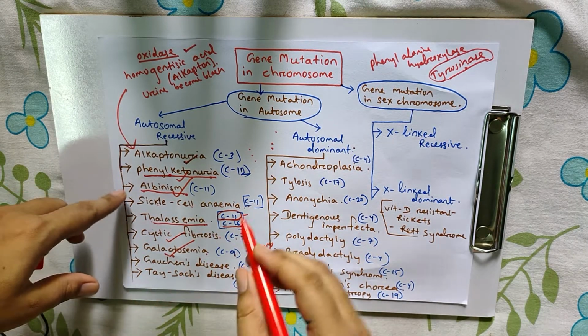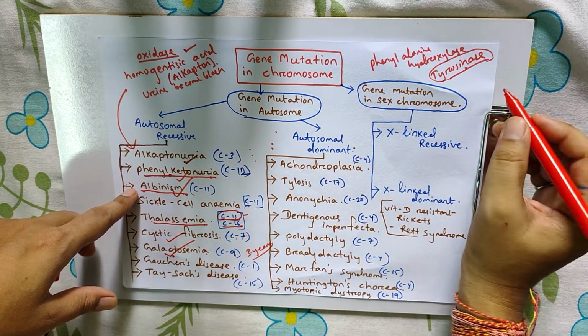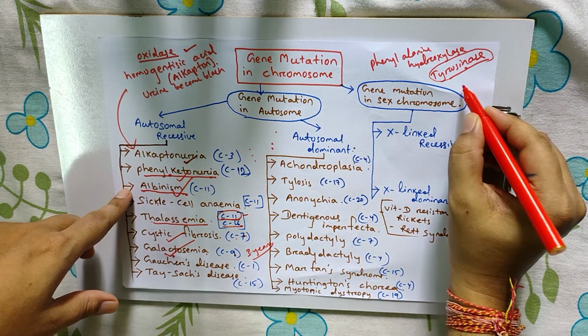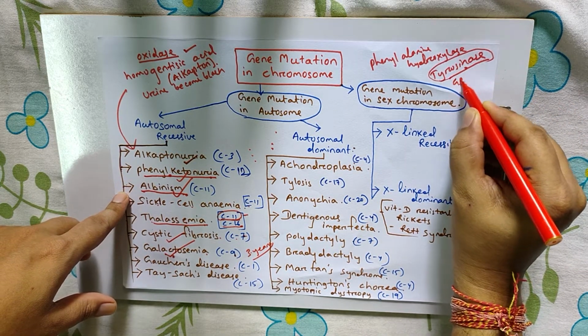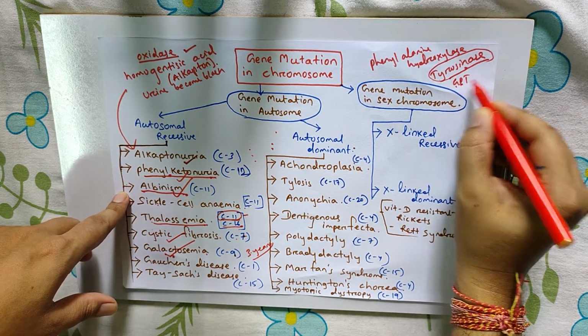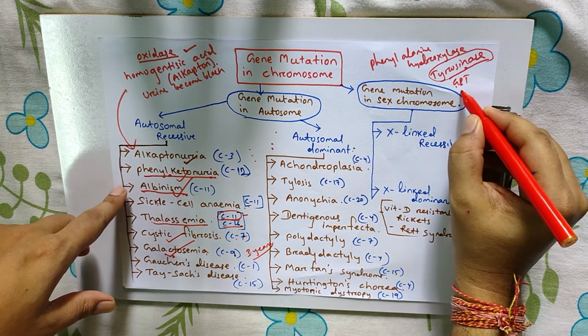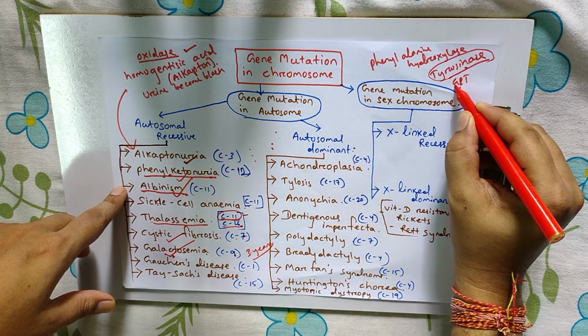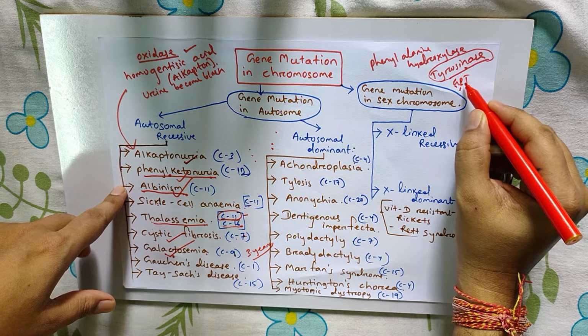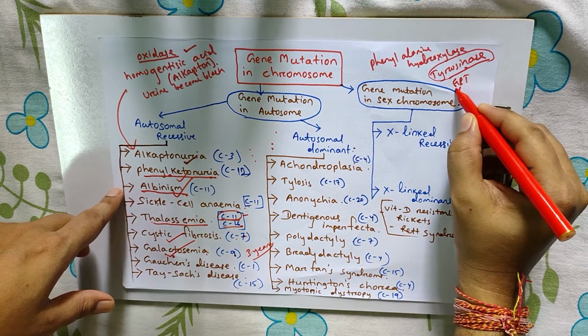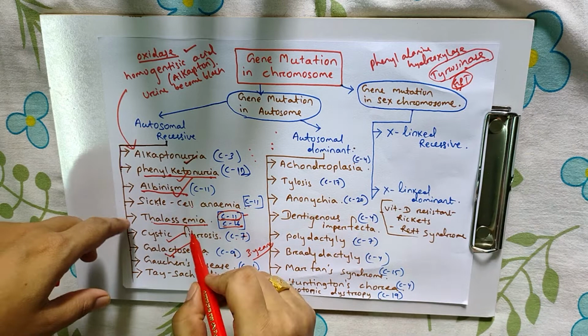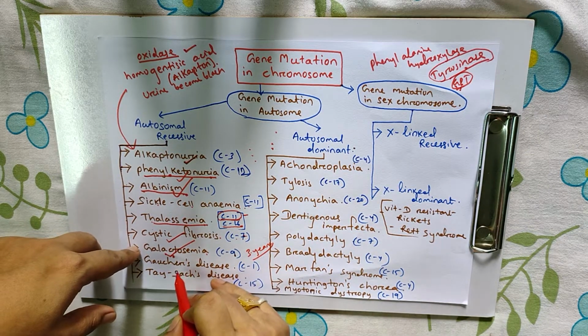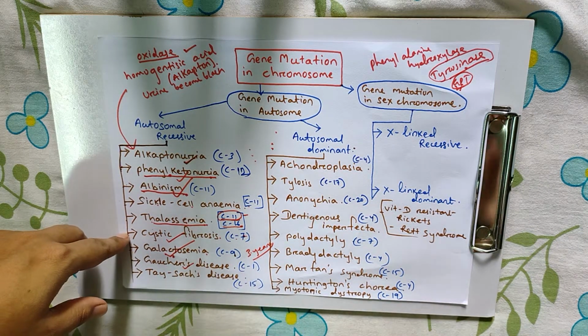Here the enzyme called uridyl transferase is not synthesized. The galactophosphate uridyl transferase, GPT, is not synthesized. The next one is Gaucher's disease.